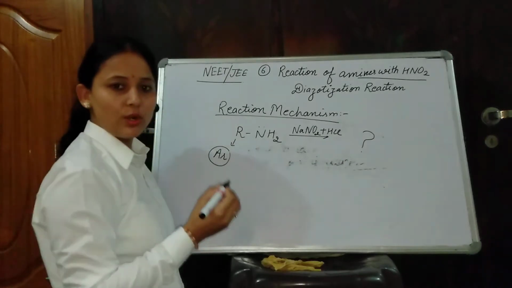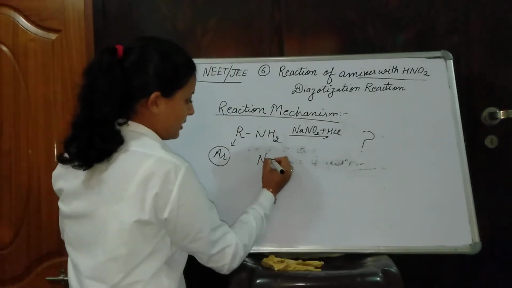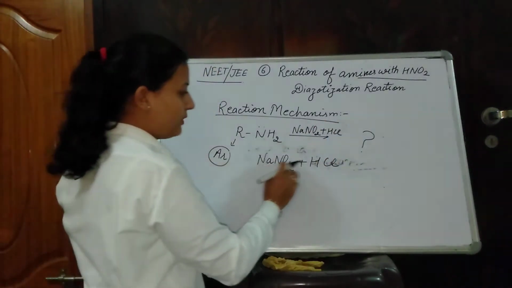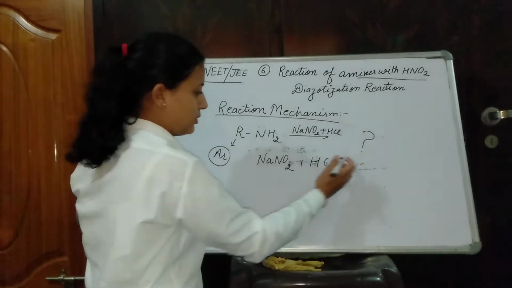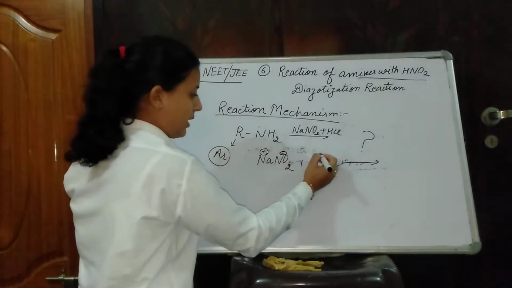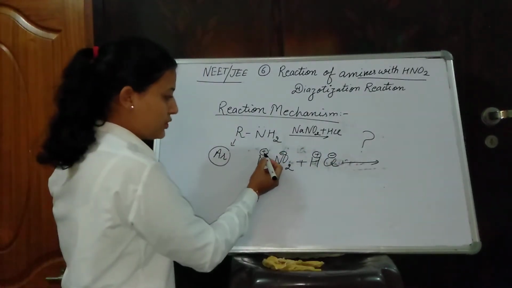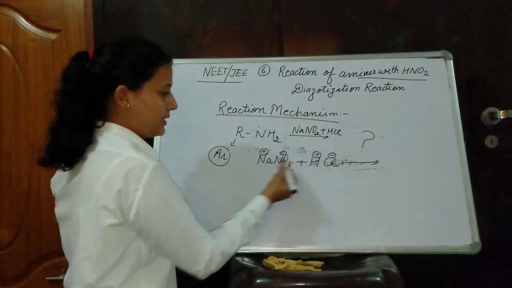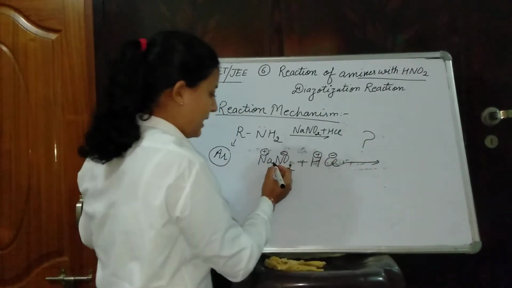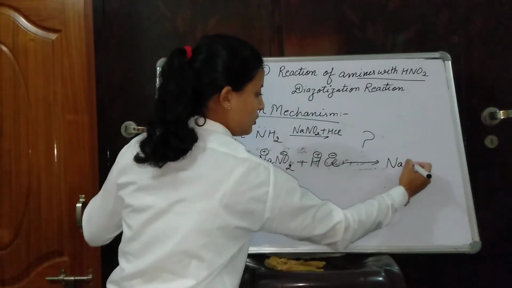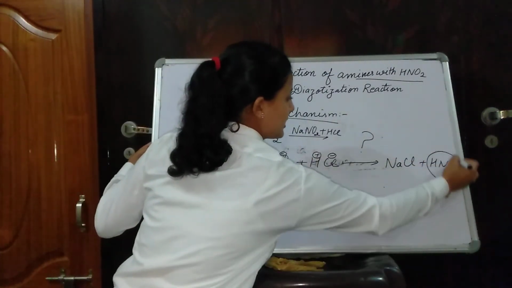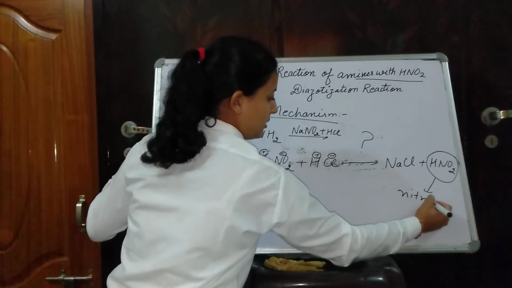First we discuss sodium nitrite and HCl. This is sodium nitrite and this is our HCl. What will be generated after mixing these two molecules? This is a general ionic reaction: Na positive, NO2 negative, H positive and Cl negative. Positive and negative combine with each other, forming new products. Na combines with Cl, forming NaCl plus HNO2, which we will need in the reaction mechanism. This is known as nitrous acid,